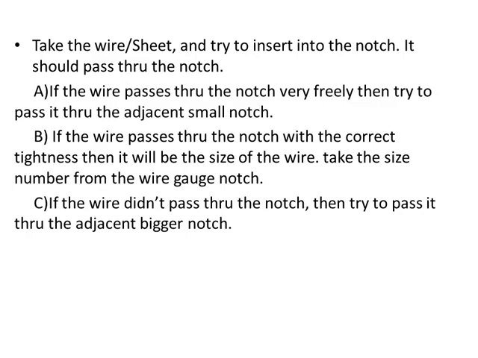into the notch. So there are three conditions. If the wire passes through the notch very freely, then you should move to the adjacent small notch. If the wire passes through the notch with correct tightness, then it will be the size of the wire. Take that number of the notch from the wire gauge and read it from the table, the size of the wire. If it didn't pass through the notch, then you can try to pass it through the adjacent bigger notch.